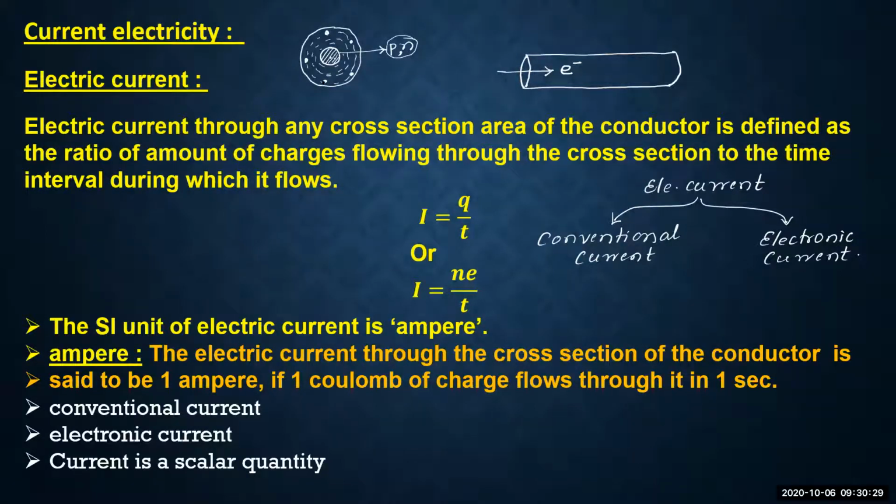As they are far away from the nucleus, the force of attraction between the nucleus and the electrons in the outermost orbit is less.